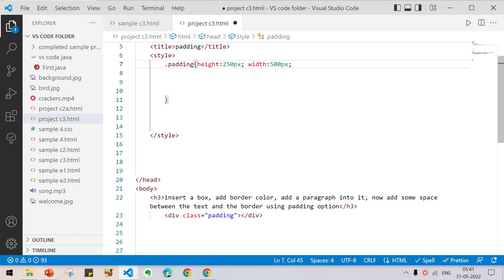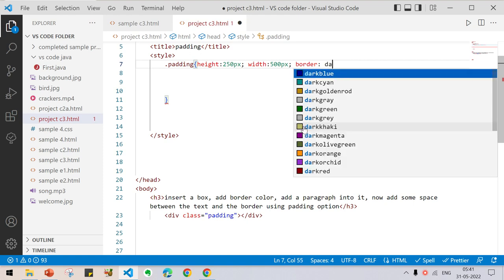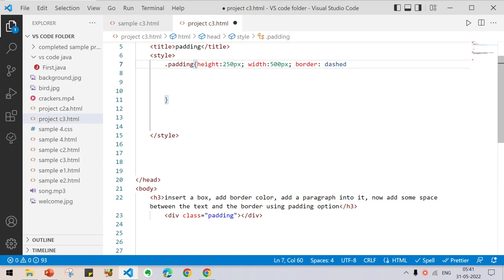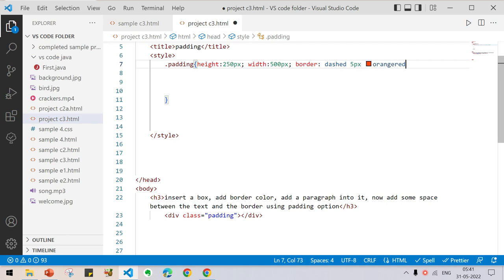Next thing, a box will have a border. Not only will it have a border color, but also a border style and border width. I'm doing it using shorthand. Give border colon. Now we can give border style as dashed, border width as 5 pixel, and border color as orange red, with a semicolon at the end. This is called border shorthand. We have done a video on this before.